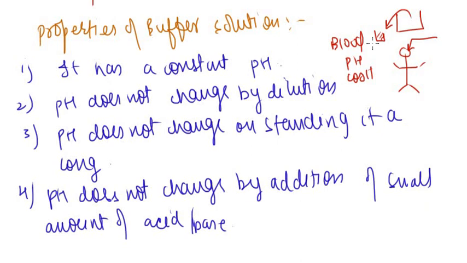No. Have you seen someone recommend you not to drink lemon water because it is acidic and it will change the pH? I'm not talking about drinking 1 molar concentrated HCl. I'm talking about lemon water only, which is in daily use. So it doesn't change. Why doesn't it change? Because our blood is a buffer solution. Whenever it has a little bit of change in pH, it will resist it, and its pH will remain constant.